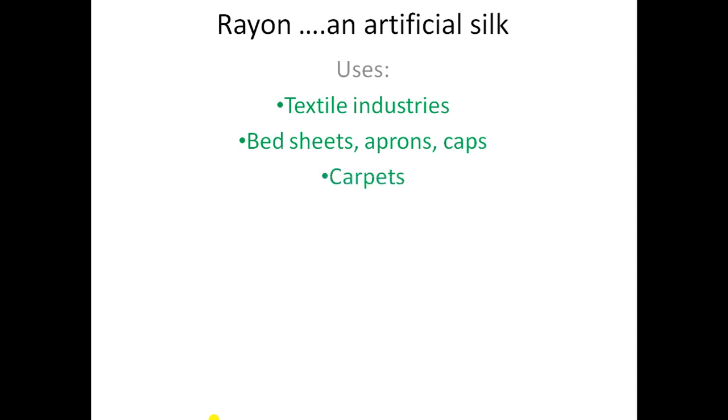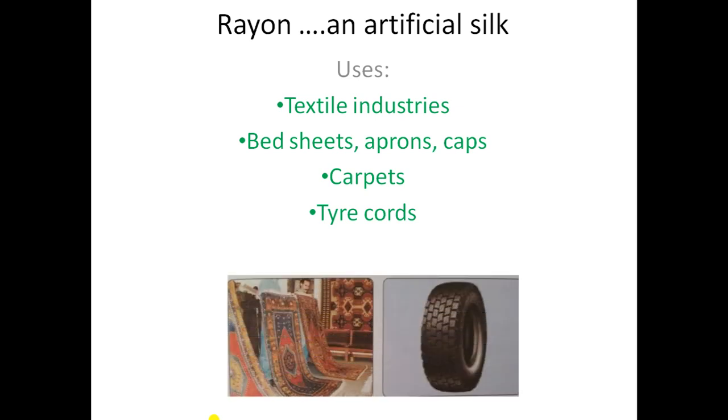Then rayon is mixed with wool to make beautiful, durable carpets. Rayon is used to manufacture tire cords. Look at the picture, tire cords are made up of what? Rayon. And rayon is used to make bandages and lint for surgical dressing of wounds. So these are the general uses of rayon.